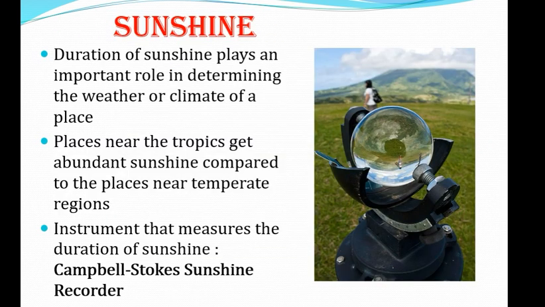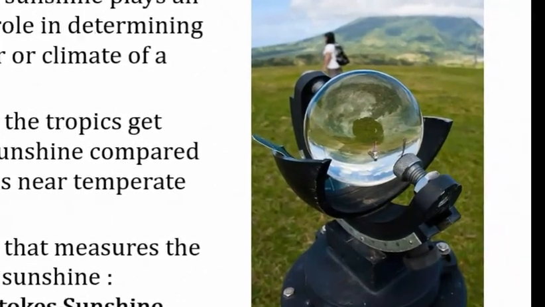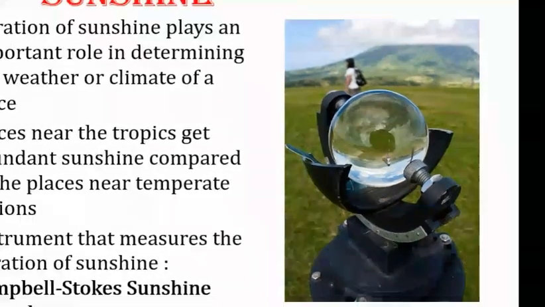Lastly, we have the last parameter, that is sunshine. The duration of sunshine plays an important role in determining the weather or climate of a place. Places near the tropics get abundant sunshine compared to places near the temperate region. The instrument that measures the duration of sunshine is the Campbell-Stokes sunshine recorder. This is the instrument by which sunshine is recorded.